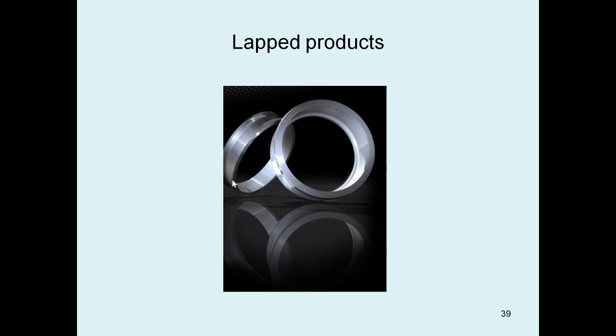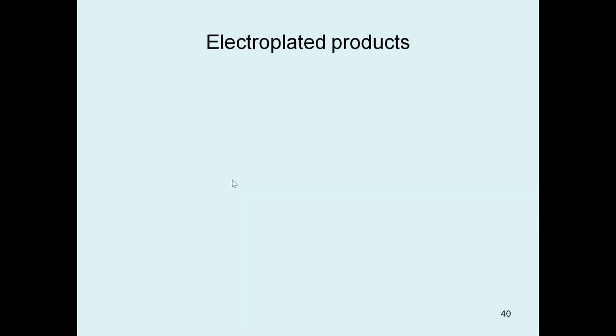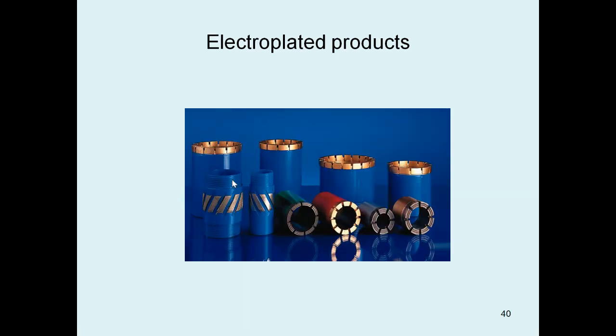By using the lapping process we can produce finished products. Next we can see the electroplated products. These are prepared by the electroplating surface finishing process.